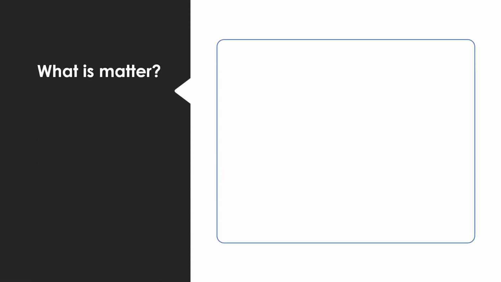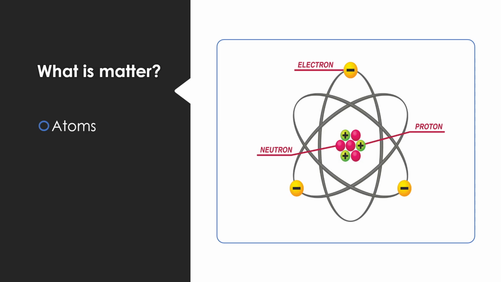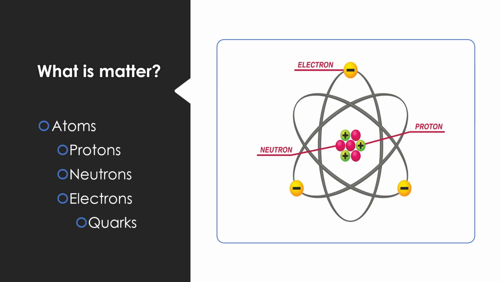All right, let's talk about matter. What's the matter? Matter is just physical stuff, and it's made up of atoms. Atoms are made of protons, neutrons, electrons. Those are made of quarks. So, I mean, you can get really granular, but when we're talking about stuff, we're generally talking about atoms. We'll talk about protons, neutrons, and electrons, but we're generally talking about whole atoms.